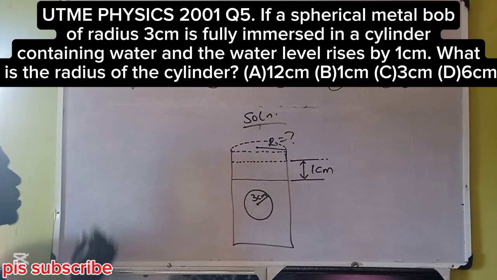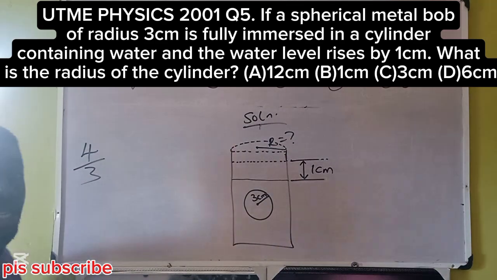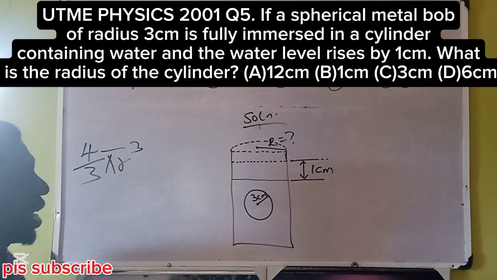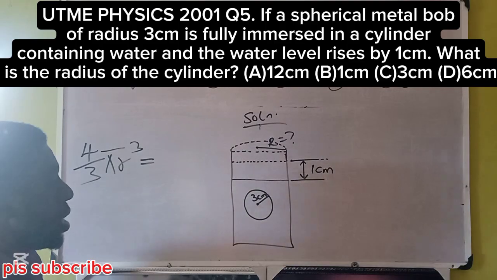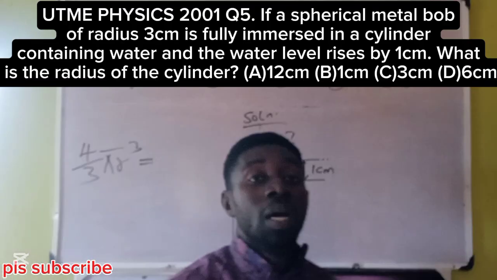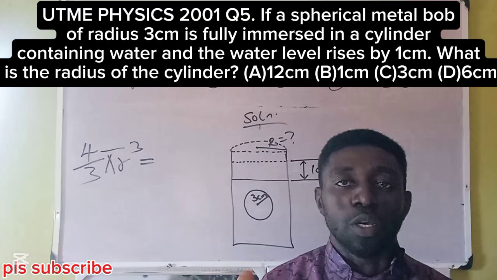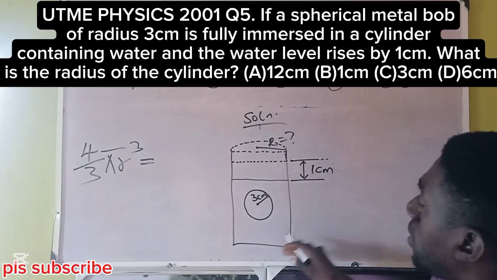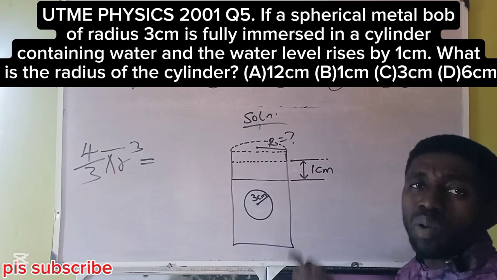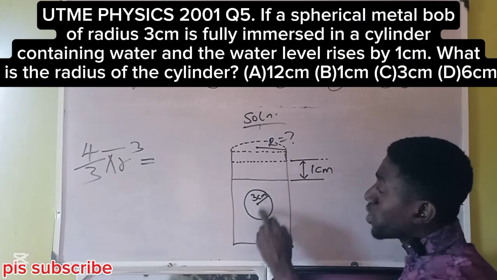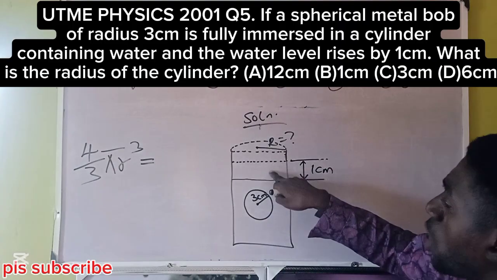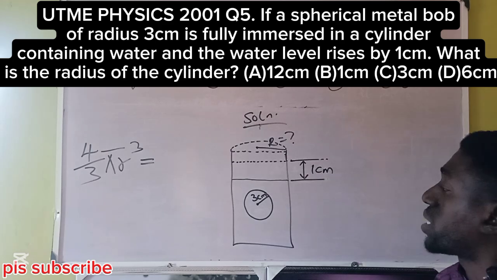The volume of a sphere is 4 over 3 pi r cube. It's equal to the change this sphere brought about. And what's that change there? Recall, liquid assumes the shape of the container. So what is containing that water? Cylinder. Therefore, we are concerned with this change because this body brought about that change and they are equal in terms of volume. The liquid there will take the shape of the container, and that container is a cylinder.